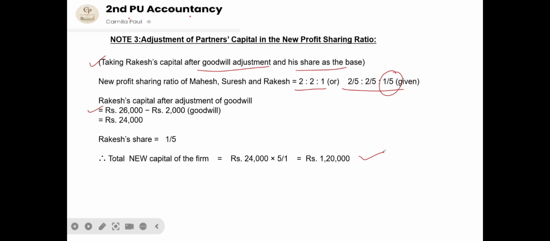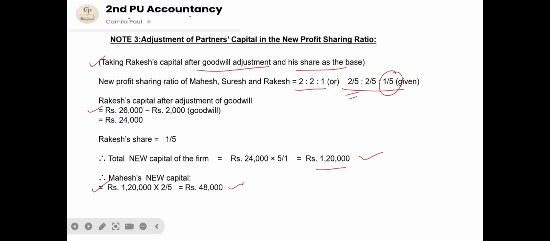Now this total capital should be distributed to all the three partners in their new profit sharing ratio. So Mahesh's new capital will be 1,20,000 into 2/5, that is the new profit sharing ratio. He will get the capital of rupees 48,000.